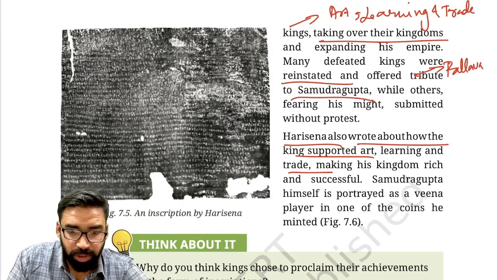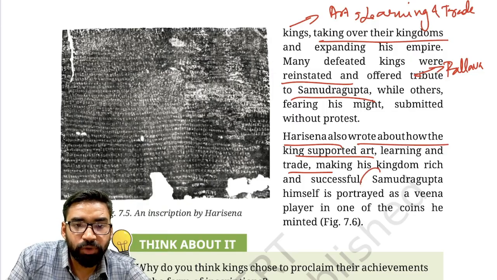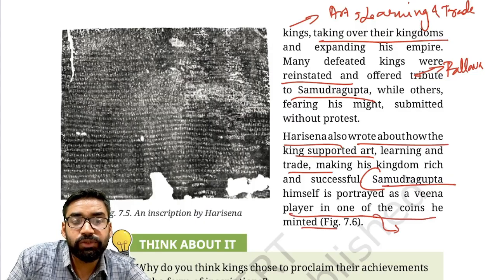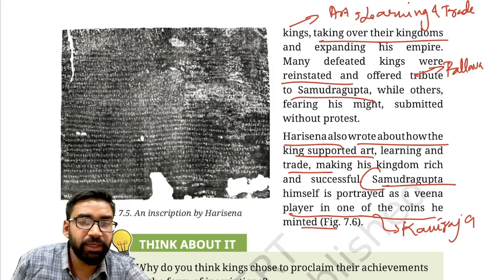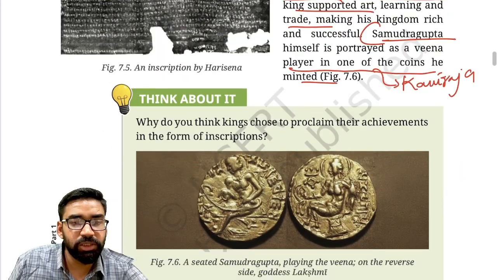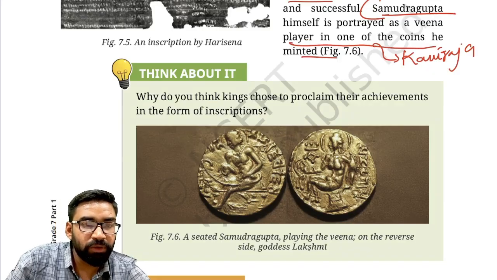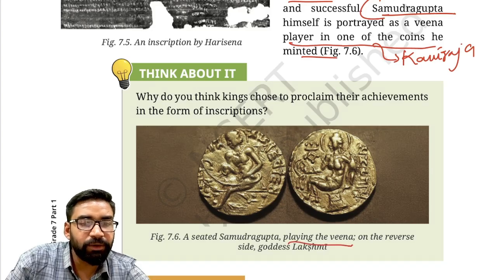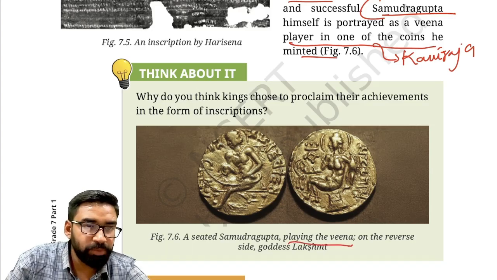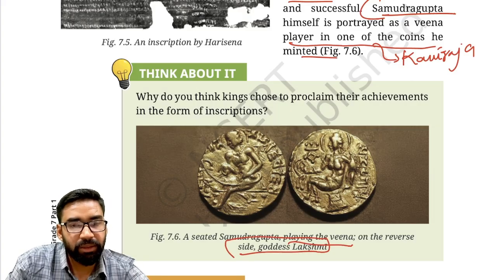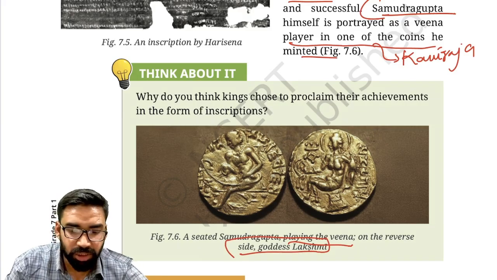Clear? Now, Samudragupta also contributed to culture. Why? Because Samudragupta is portrayed in one of the coins playing a veena. That is why he is also called Kaviraj. He got the title Kaviraj. This is also one of the coins of Samudragupta. On one side, Samudragupta was playing the veena, and on the reverse side, goddess Lakshmi was sitting. Clear? This is a cultural achievement.